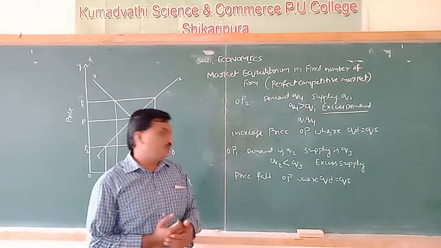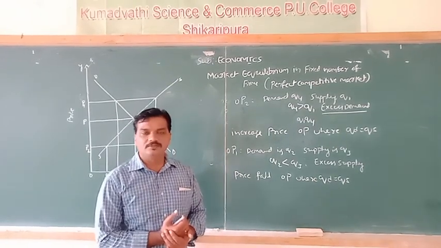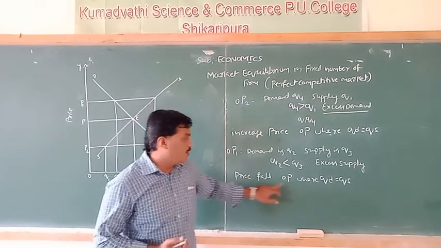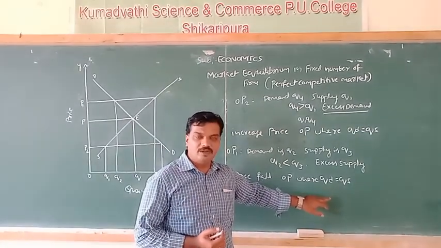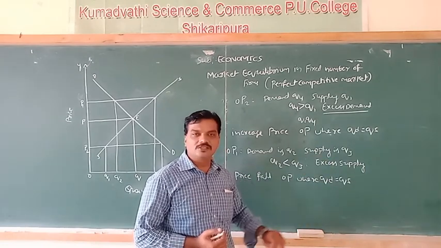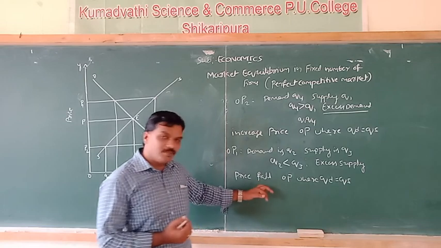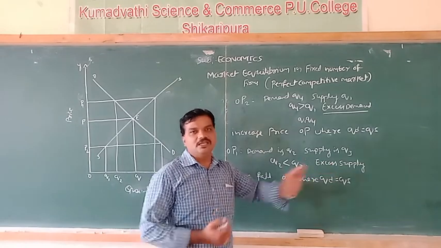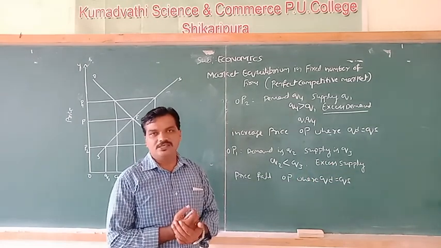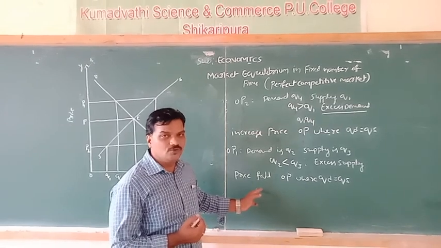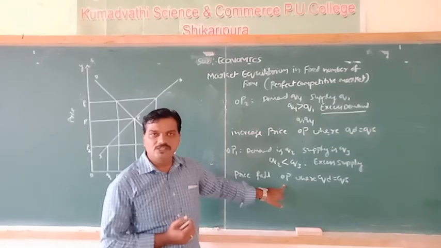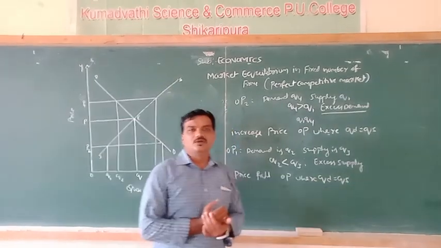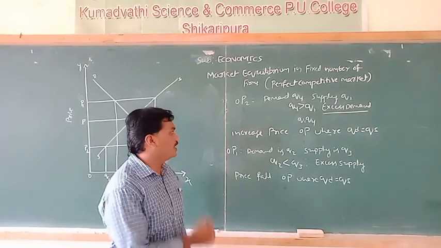Coming to the demand theory, same thing. When other things remain constant and the price falls, the demand increases and the quantity of supply decreases. It leads to a price fall up to the equilibrium price OP, where market demand is equal to market supply.